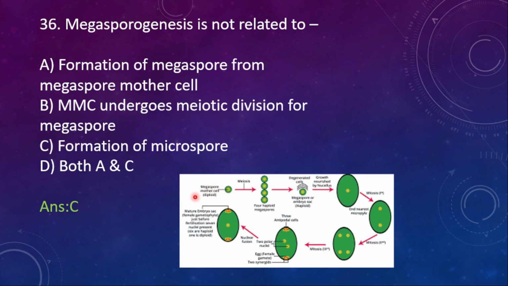See here, this is the MMC. MMC undergoes meiosis to give you a tetrad of 4.